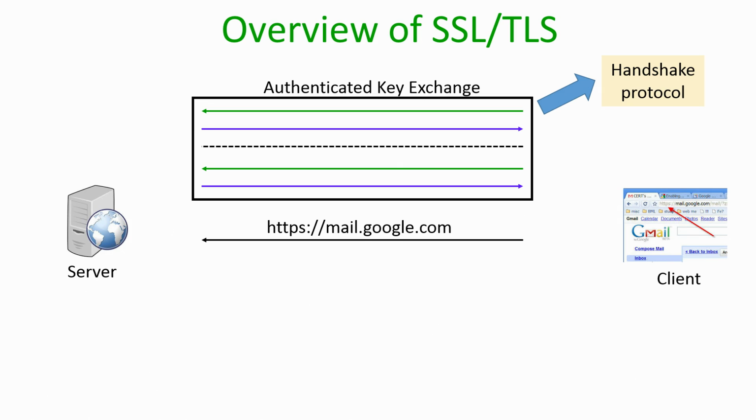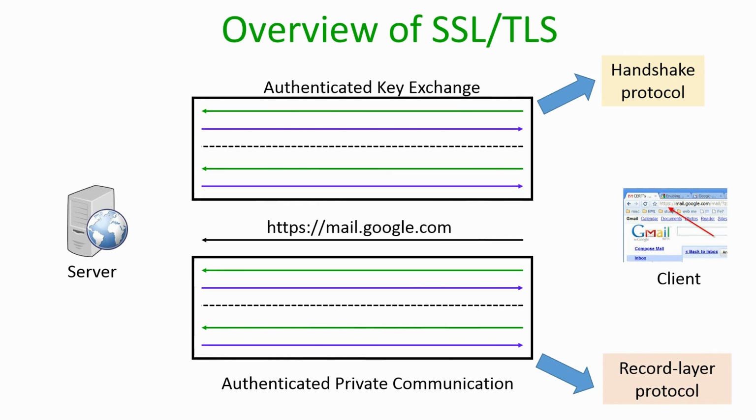At the end of the handshake protocol, if everything goes fine, a key is established between the server and the client. To begin with, the client and the server had no pre-shared information, but as soon as the handshake protocol gets executed, an authenticated key exchange happens between the server and the client, and if the handshake protocol is successful, the key will be successfully established between them.